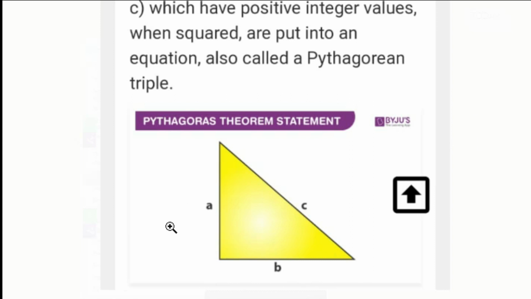So in this right angle triangle, where is 90 degree? Here. Its opposite side is what? This. What is this? C. So C becomes hypotenuse. Clear children? So C is a hypotenuse. It is the opposite side of 90 degree.